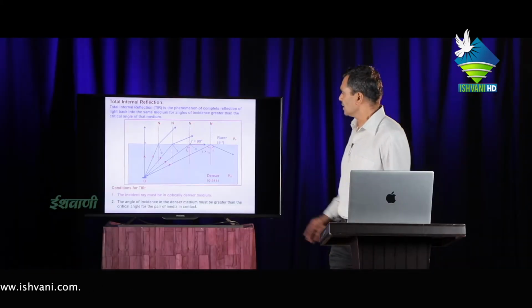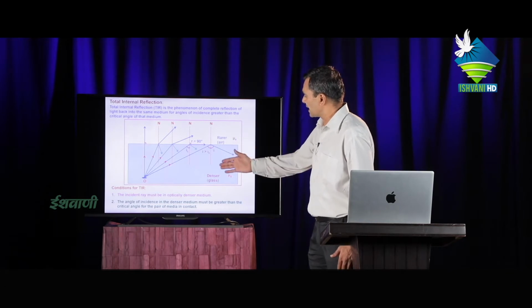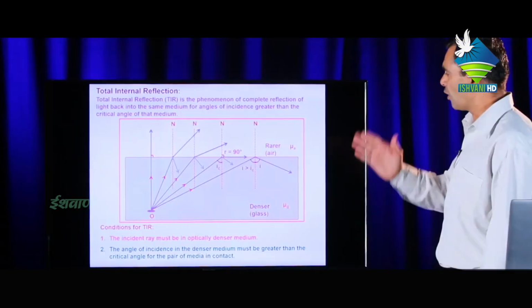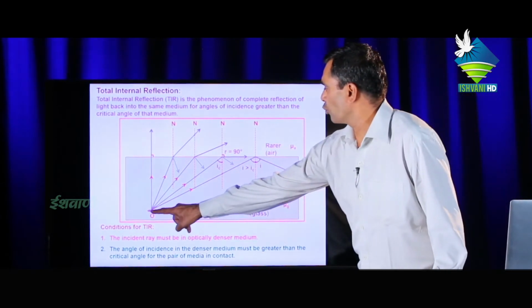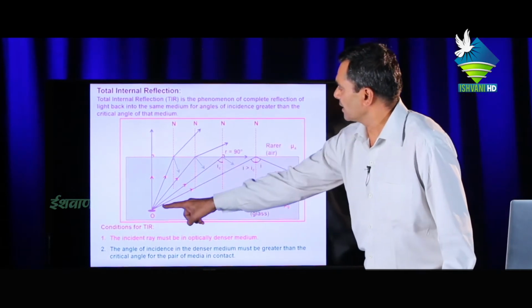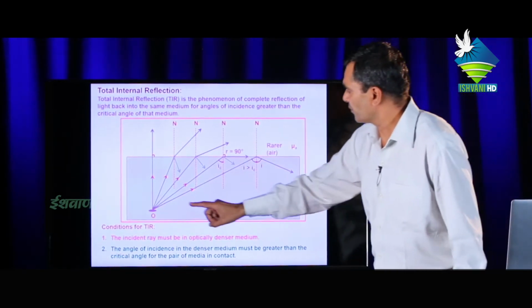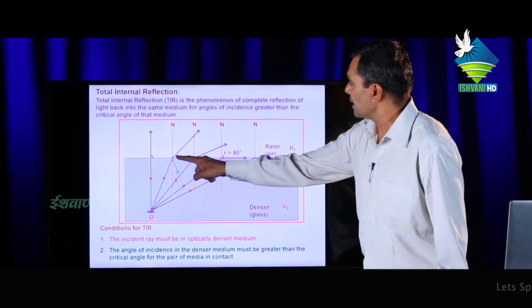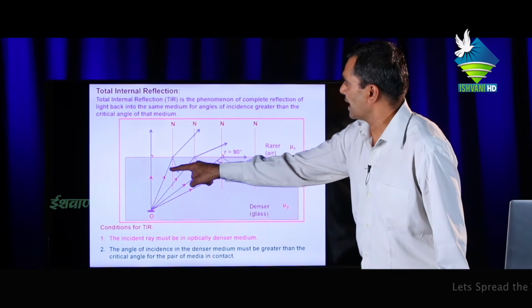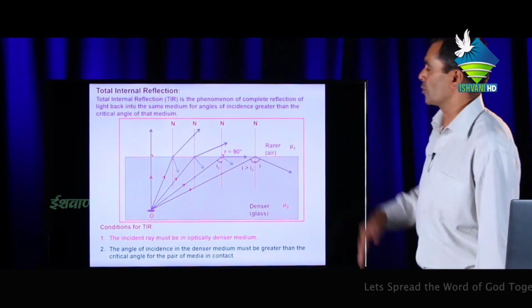Now let us consider two media: rarer as air and denser as glass. If a light ray from the point object O moves in a straight line, it will continue in a straight line. But if a ray from the point object is incident at this point at angle I from the normal, it bends away from the normal.